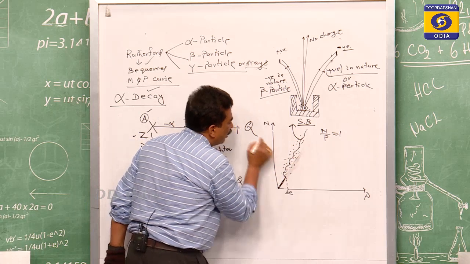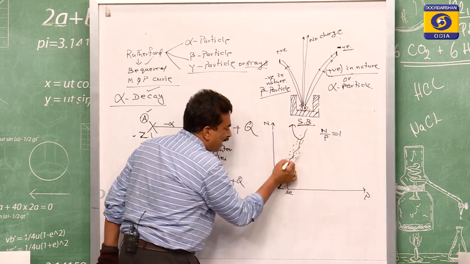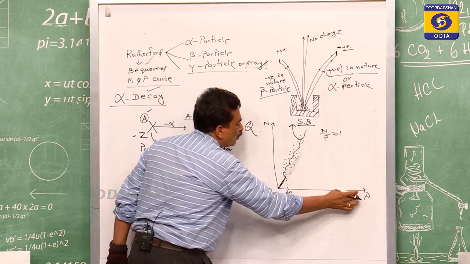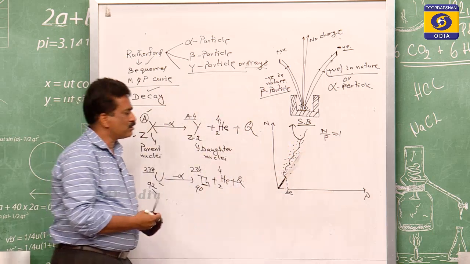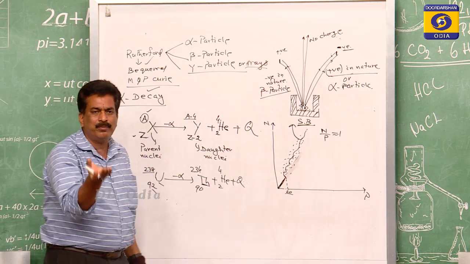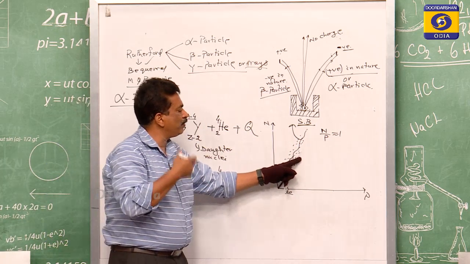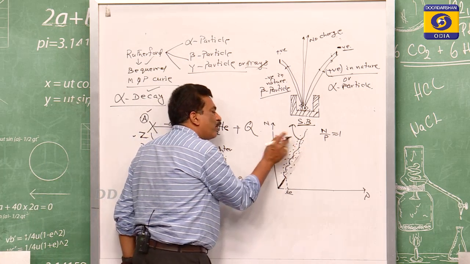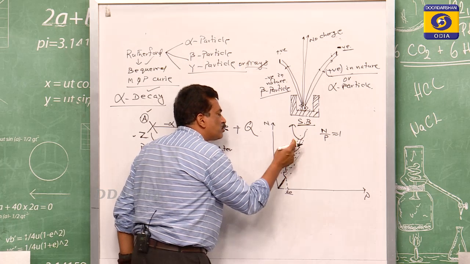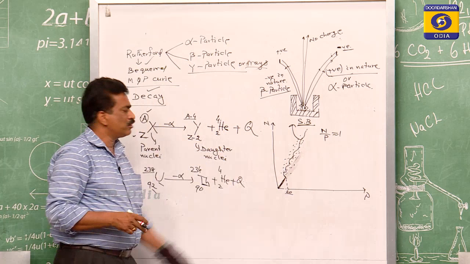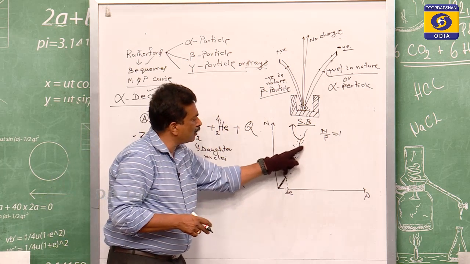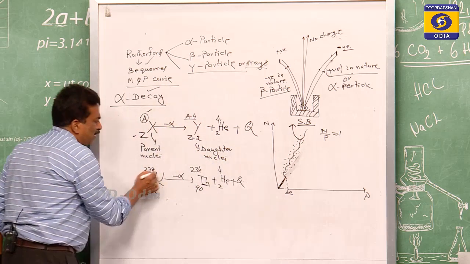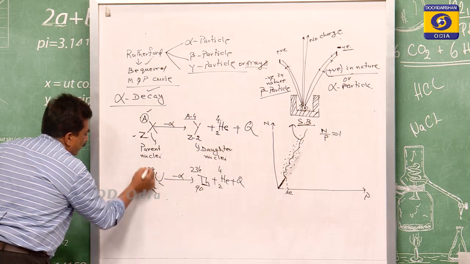What does it indicate? The neutron by proton ratio is less than that of stability. And those which are above this line have a neutron by proton ratio that is more than that. When it is less, they gain some energy to come to the stability line. And those which are beyond the stability line will try to lose some energy to come to the stability line. So the dots shown in the figure are the unstable nuclei. To find that instability, let us now discuss what is happening here.